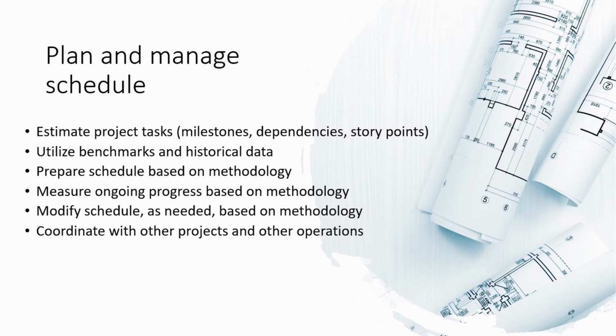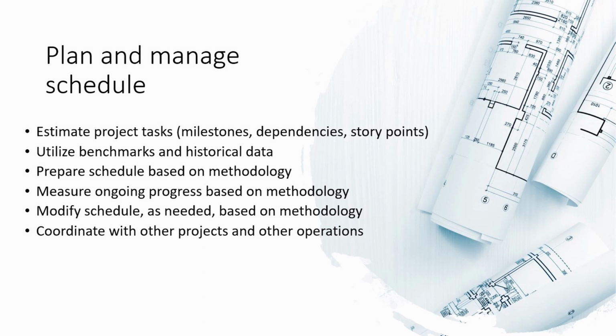Task number six is plan and manage schedule. We discussed in task number one that timing is very important, and this is where you prepare your timing. You break down your time in the project to create more value. This is where you plan everything. Your schedule is created in this task number six.